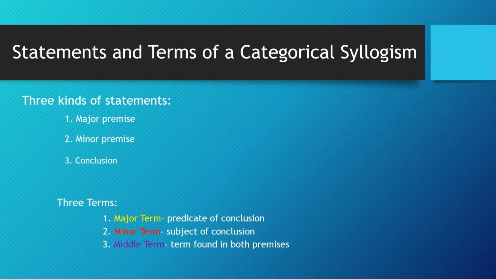Let us designate color yellow for the major term, color red for the minor term, and color violet for the middle term. Here's an example for the statements and terms of categorical syllogism. You may pause this video and observe each of them.